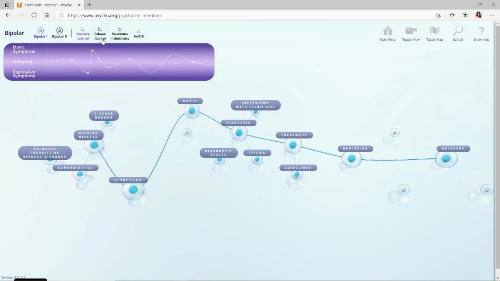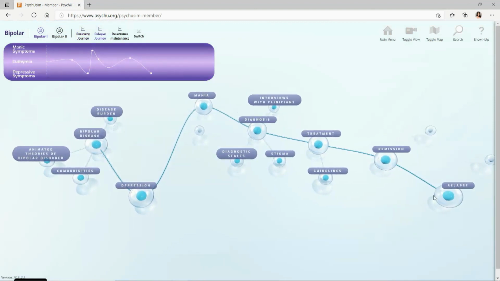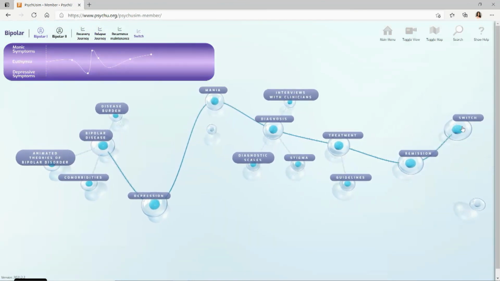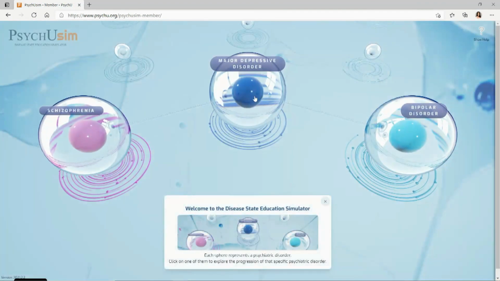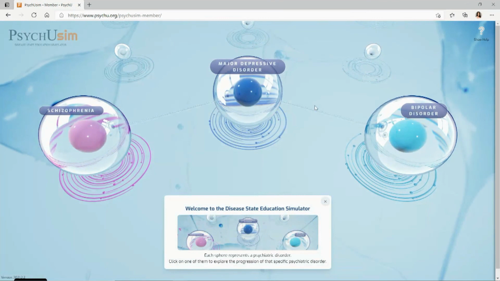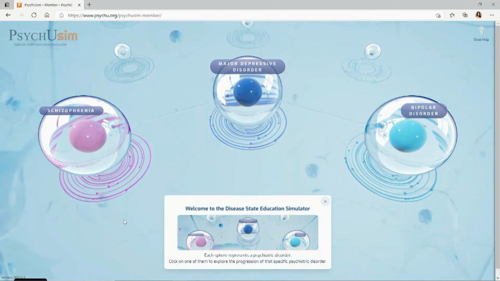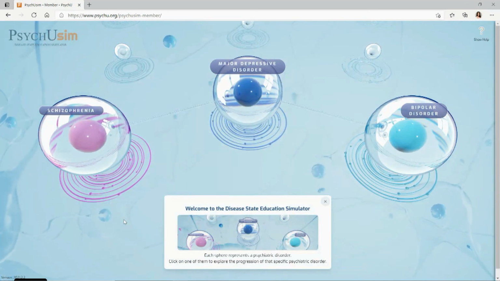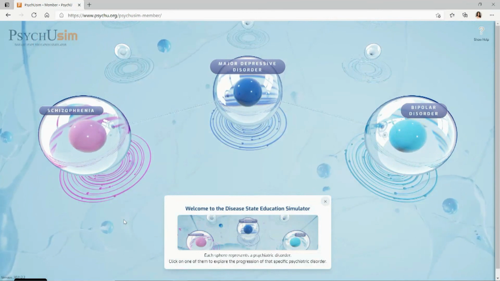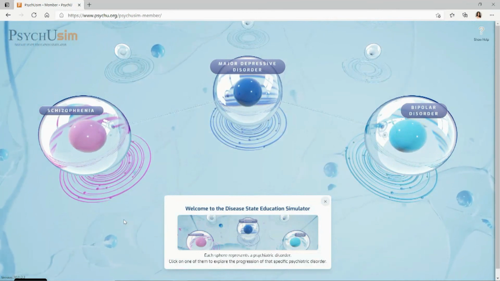And of course, the nodes switch depending on which journey you're in. So as you can see here, you can get information about relapse, information about switch. And this is really taking you through the bipolar disorder journey. If you click back to the main menu here, you again see our 3 disease state nodes. And you'll see similar journeys in major depressive disorder as well as schizophrenia, containing similar content buckets of those 3D animations, the interactive 2D content, 2D infographics, scales, clinician interviews, patient interviews, and so on.